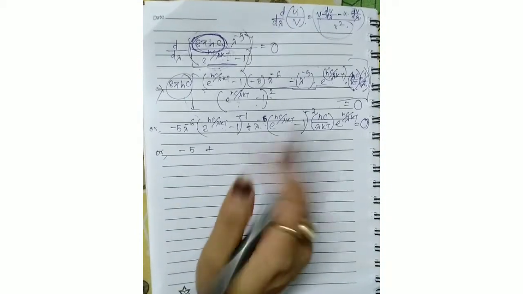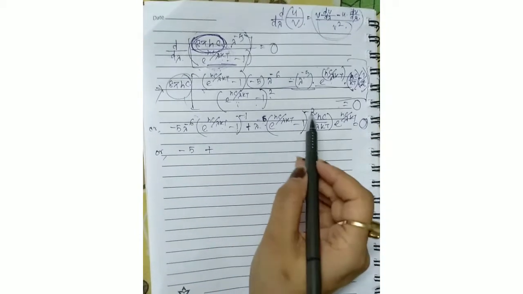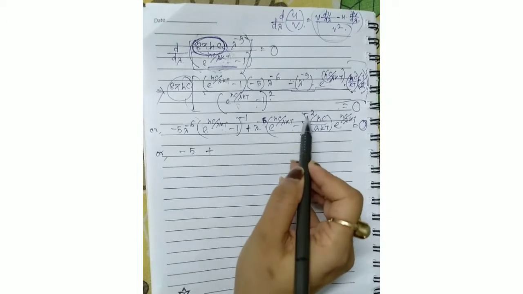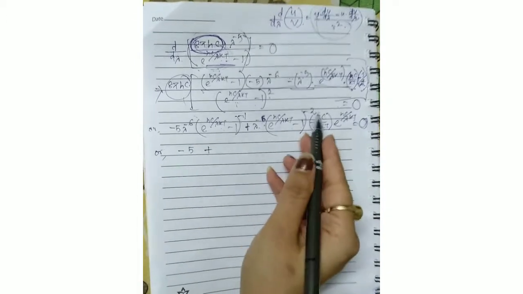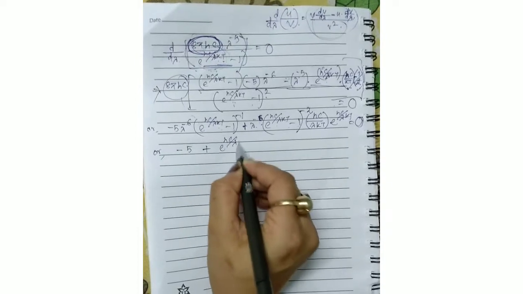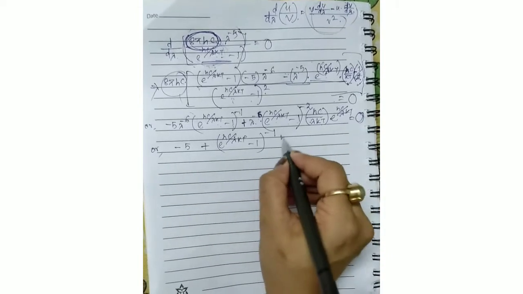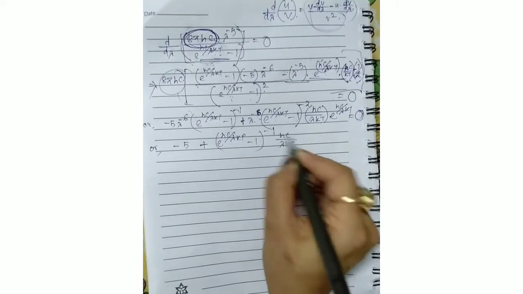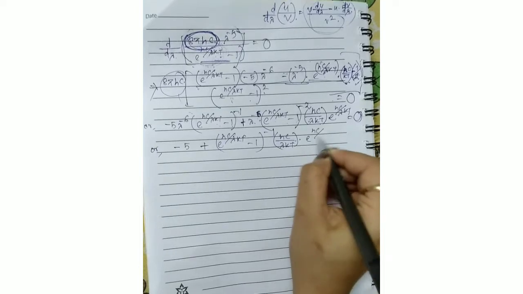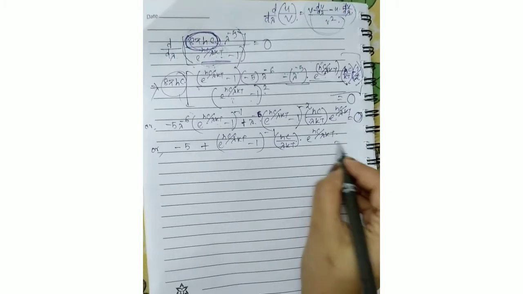Lambda to the power minus 6 has gone, and e to the power hc by lambda kt minus 1 to the power minus 1 has gone. So we get minus 5 plus hc by lambda kt, times e to the power hc by lambda kt divided by e to the power hc by lambda kt minus 1, equal to 0.